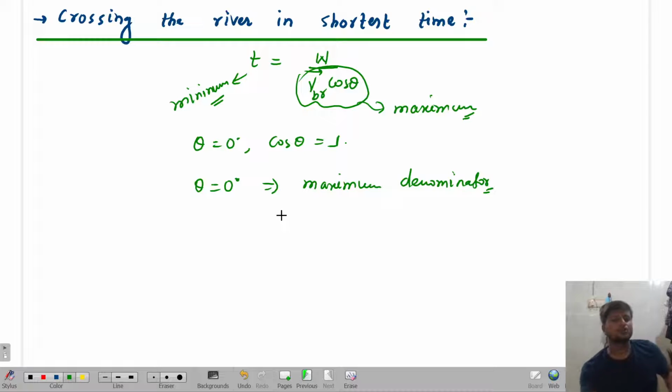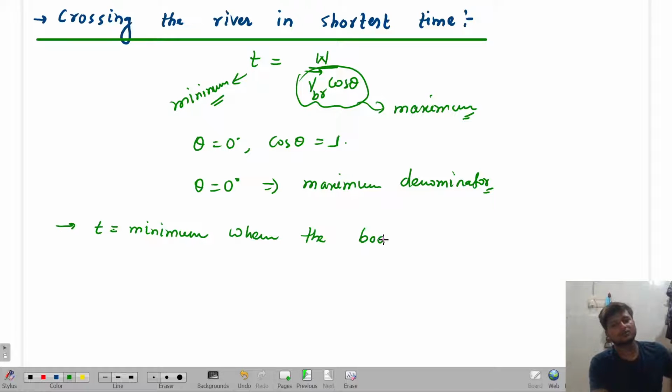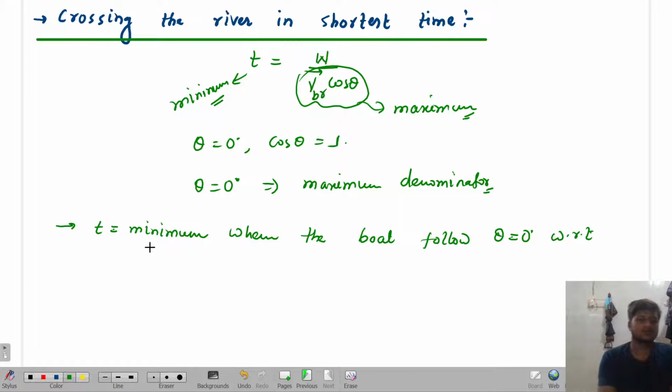So for theta is equal to 0, what do we have? Maximum denominator. So that means what? The time period is going to be minimum when the boat follows theta is equal to 0 with respect to the width of the river. Yes or no?